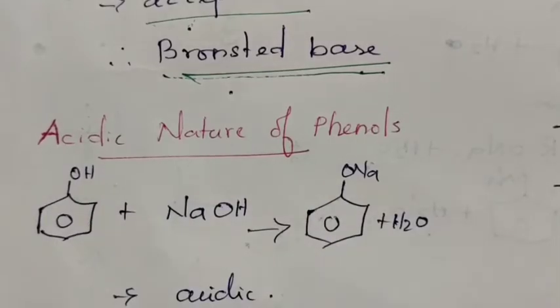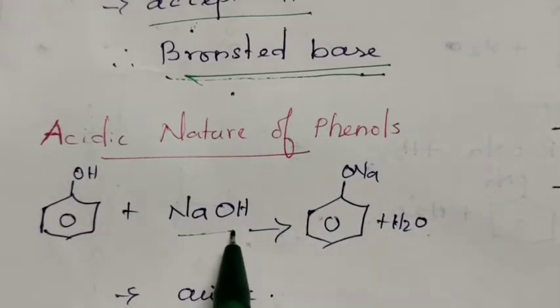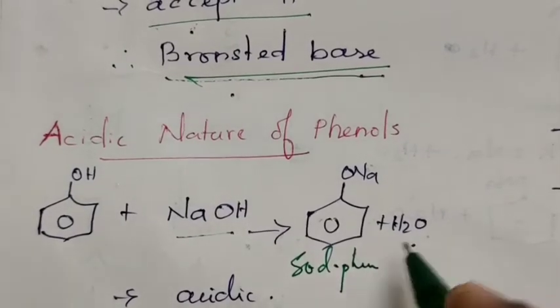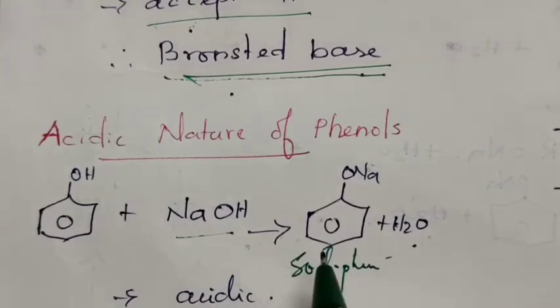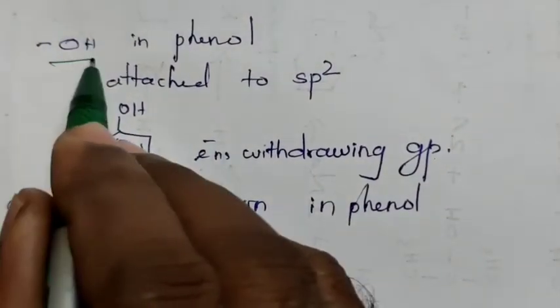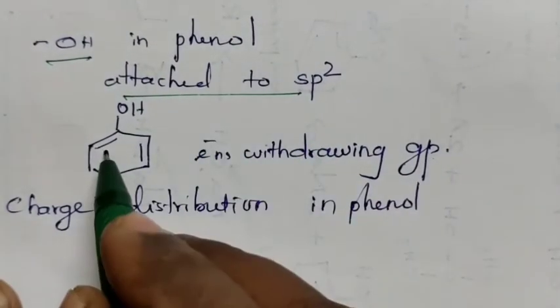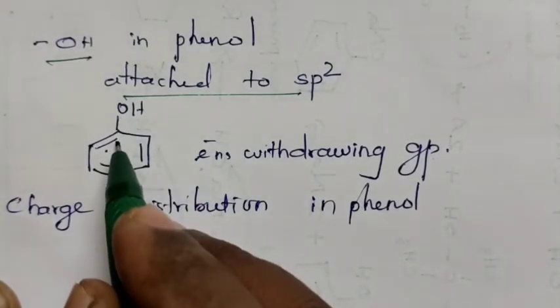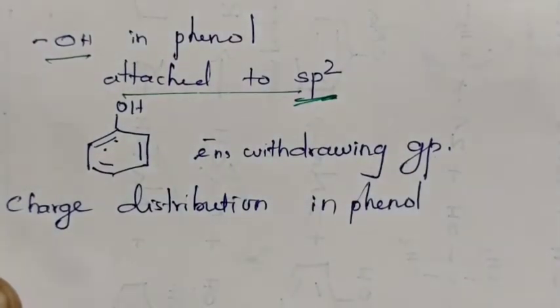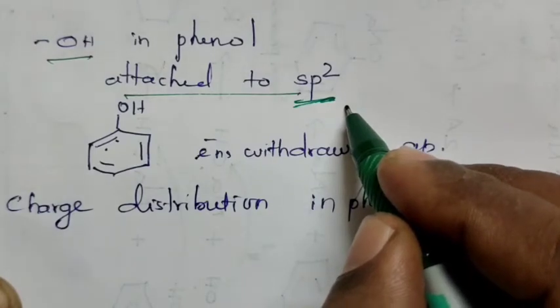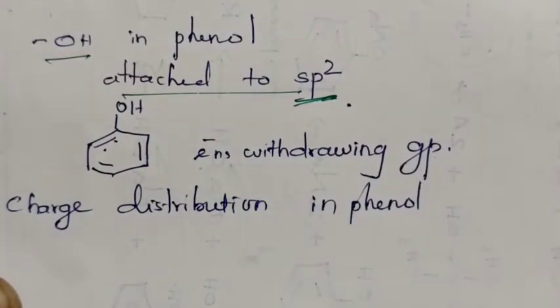Acidic nature of phenols. See this equation. In this equation, phenol reacts with the base to form sodium phenoxide, a salt, and water. That means it is a neutralization reaction. This reaction indicates phenol is acidic in nature. In phenol, the OH group is attached to a double bonded carbon, that means an sp2 hybridized carbon. The sp2 hybridized carbon has an electron withdrawing effect.